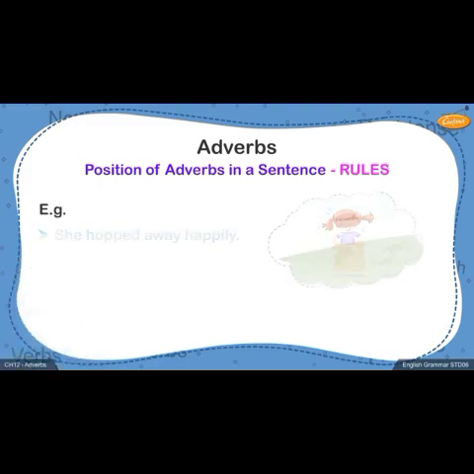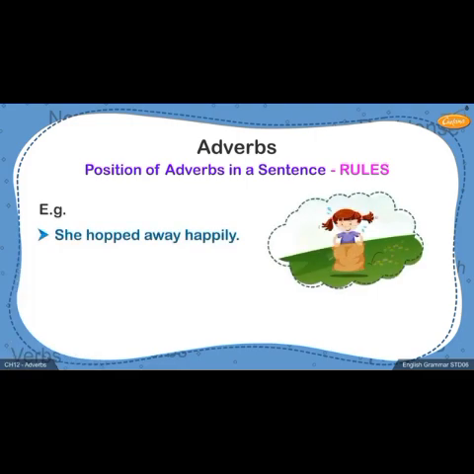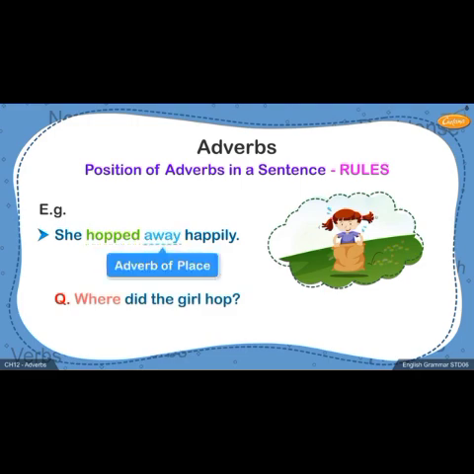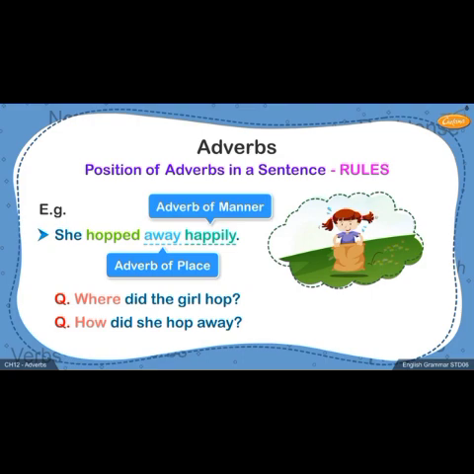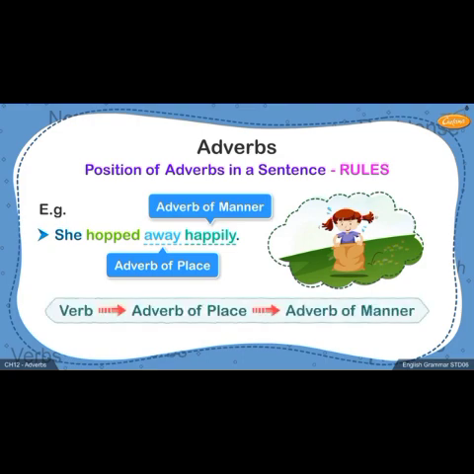For example, she hopped away happily. Hopped is the verb in this sentence. Where did the girl hop? Away becomes the adverb of place, and this adverb is followed by, how did she hop away? Happily, which becomes the adverb of manner. So, you will notice that the adverb of place is put immediately after the verb.